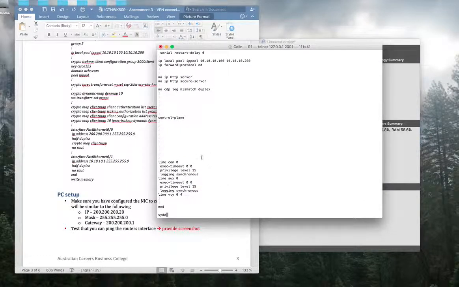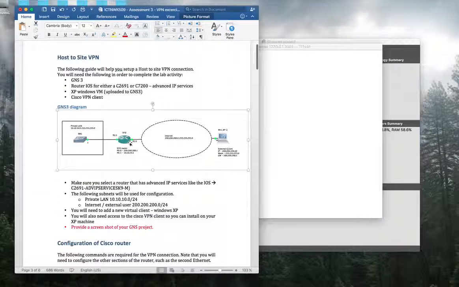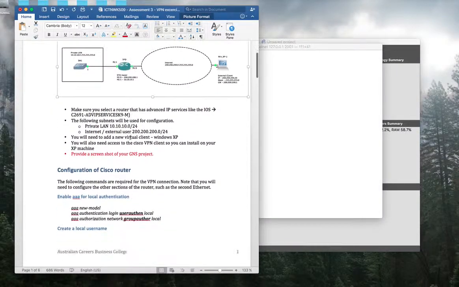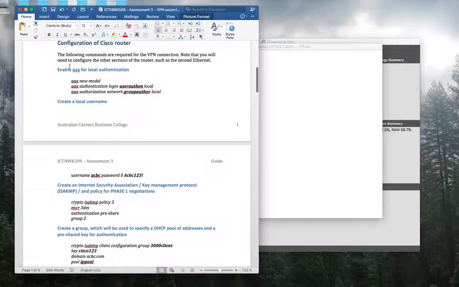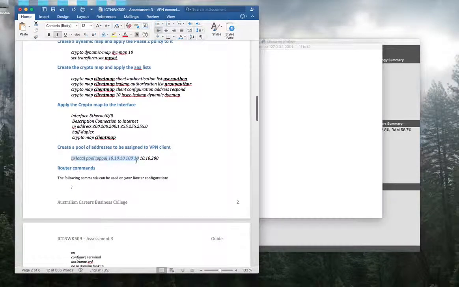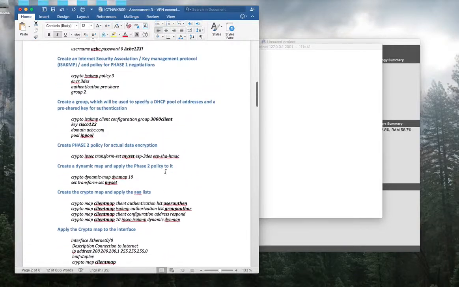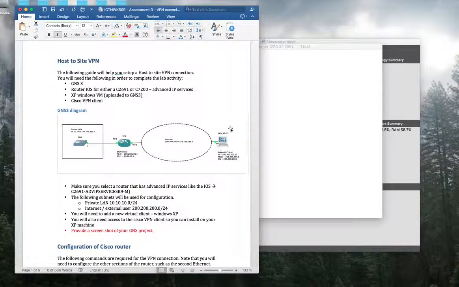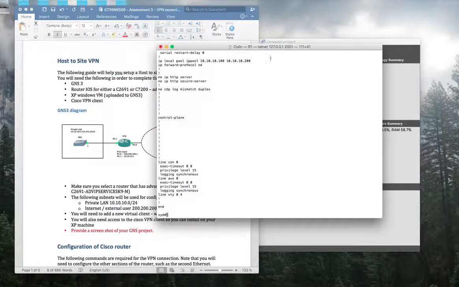Now, currently we set up this router by typing all these command lines. Right? And today we did all the setup. Now we need to set up this host. We need to assign some IP address.